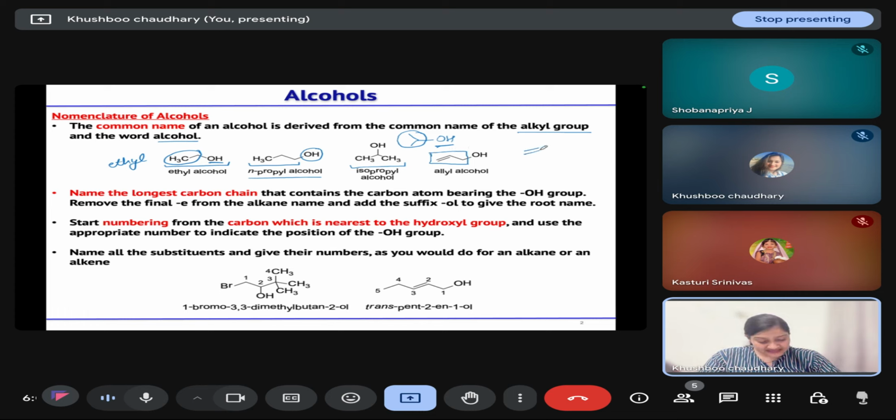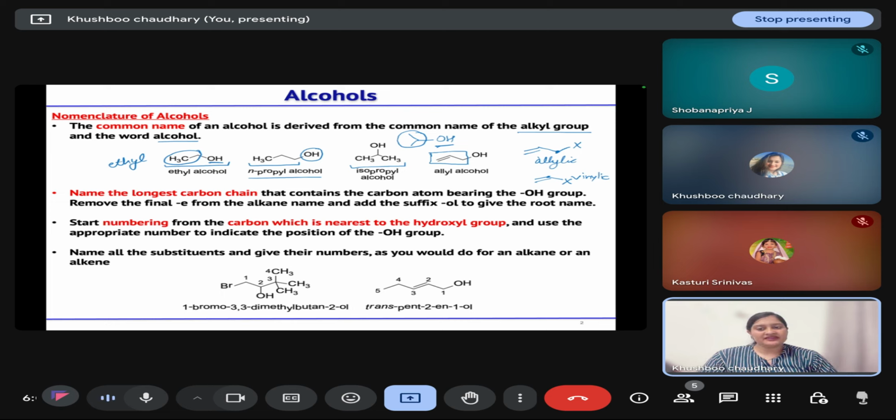Allylic is if any group is attached next to your double bond, so in this case we will call it allyl alcohol. And vinylic is if it is attached to the same carbon of the double bond, which is part of the double bond as well. So this is vinylic. So this is about the common names.